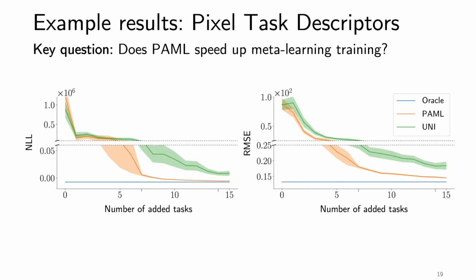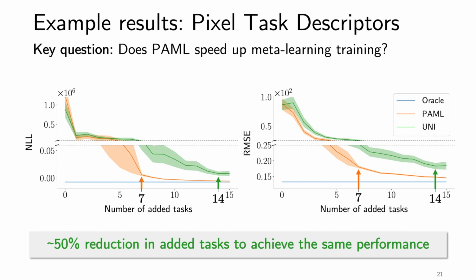In these plots, we see the model's predictive performance over the test task grid in terms of the negative log likelihood and root mean squared error after a certain number of tasks is added to the dataset. We see that the performance of the random baseline after 14 added tasks matches PAML's performance after only 7. This leads to a reduction in the number of added tasks of around 50% to achieve the same performance.